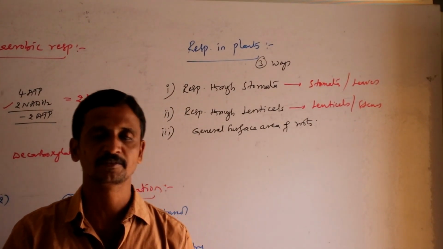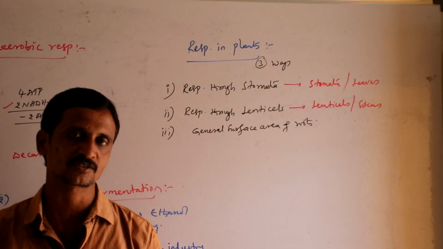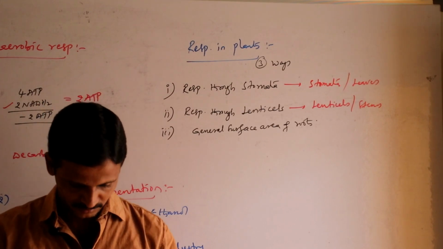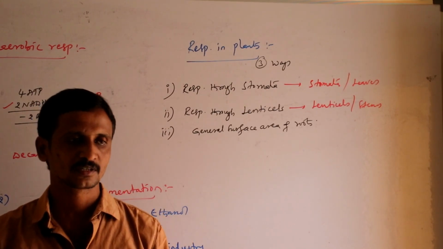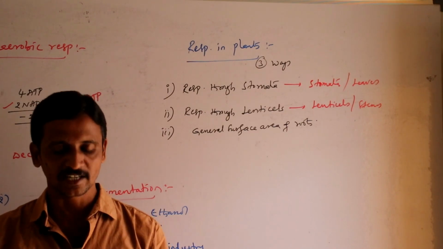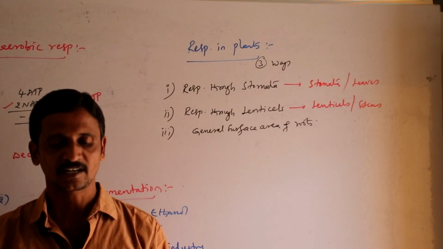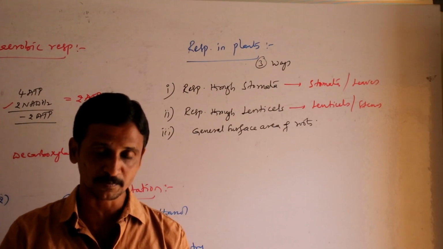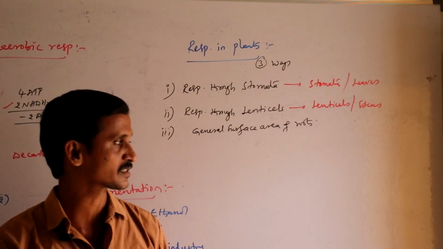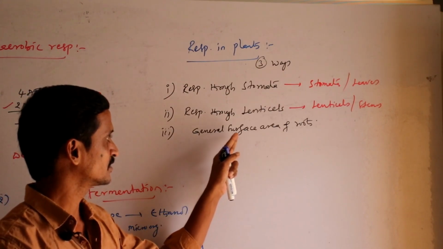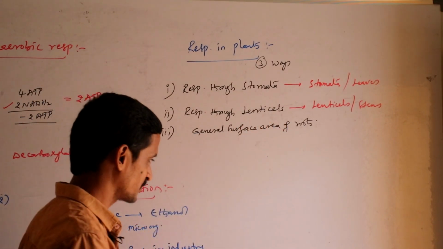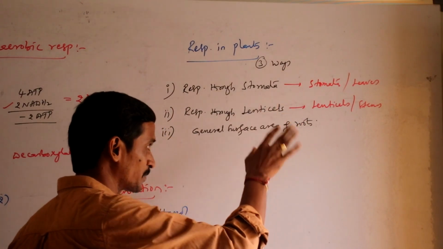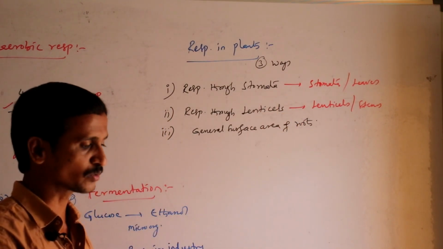That means when we go for plowing or tilling of the soil, the soil particles move aside and aeration is possible, air spaces are created, and the oxygen which is present between soil particles is taken by the extensions of roots called root hairs. That means the extension of the root epidermal cell is called root hair.